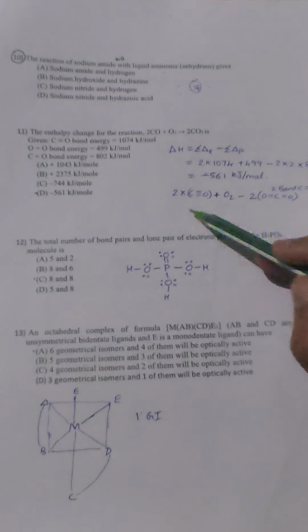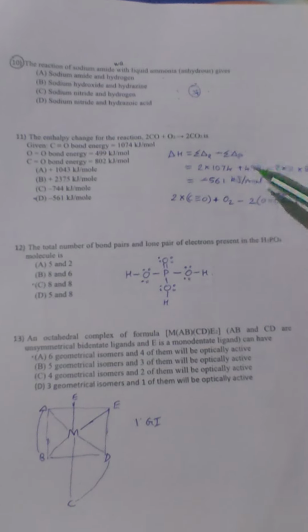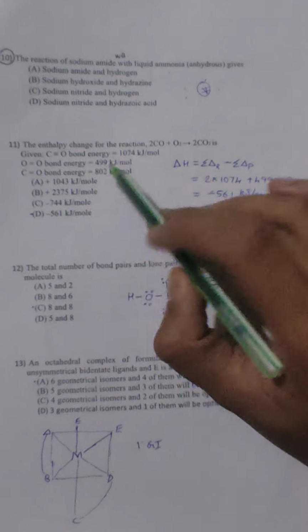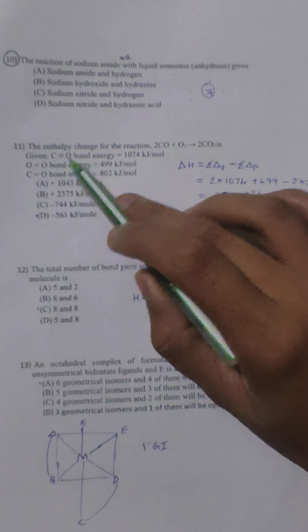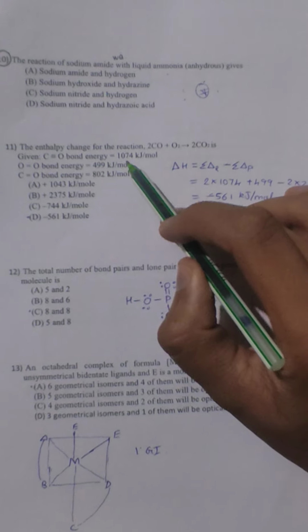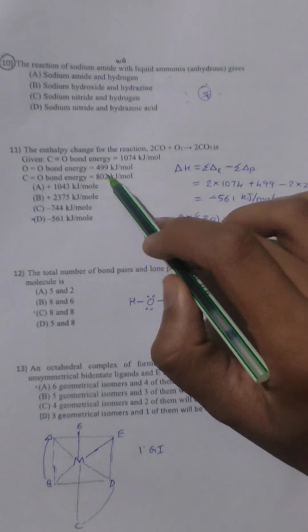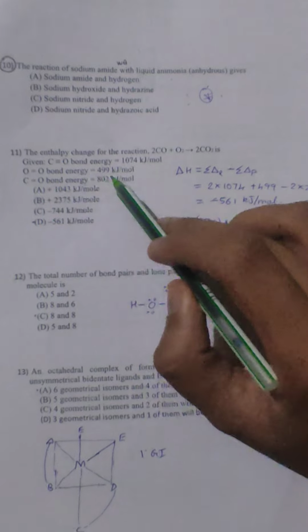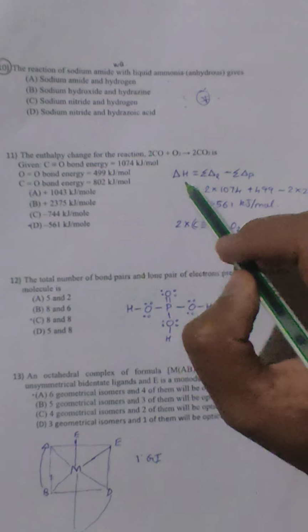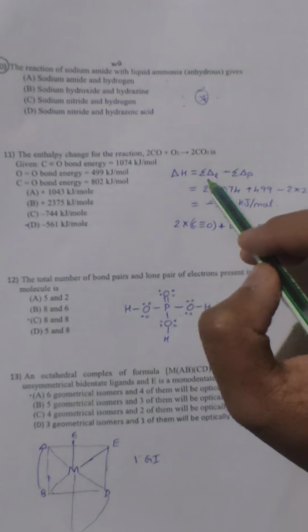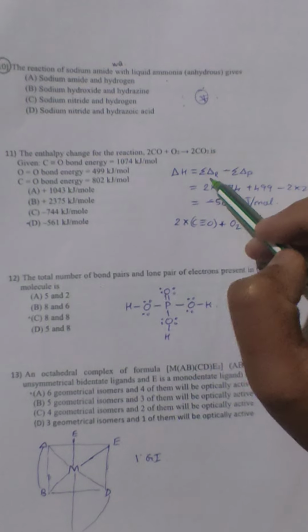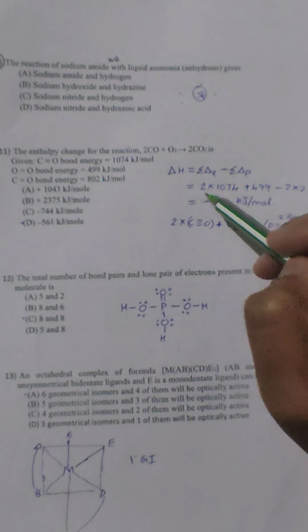So now next question is enthalpy change. Here it is based on the enthalpy change. Here they are given carbon triple bond O has bond energy of 1074, oxygen double bond O is 499, carbon double bond O is 802. To find the change, you have to find the amount of heat produced during reactant and byproduct. So it is direct, simple.